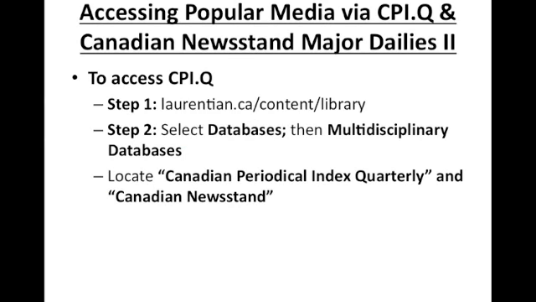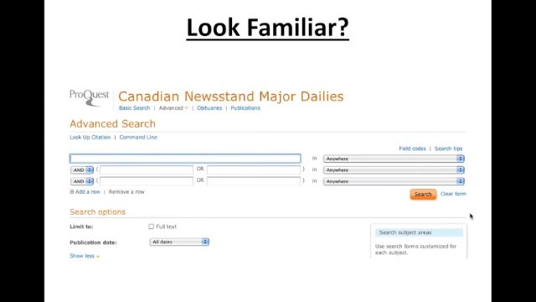So to access CPIQ, I demonstrated this in my last presentation, if you were there, and it's quite simple to get at as well. So we want laurentian.ca/content/library, then we want to select databases, then multidisciplinary databases. Then we want to locate the CPIQ as well as the Canadian Newsstand. That's how it's labeled in our collection. And as we can see here, it's also hosted by ProQuest, and it looks identical to the New York Times and the Globe and Mail newspapers. So it's very user-friendly, pretty simple to use.